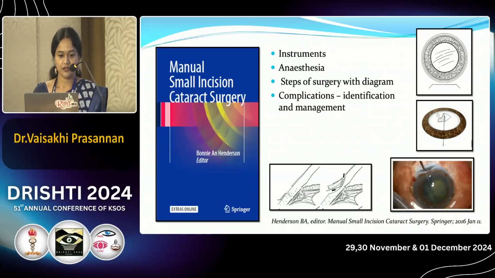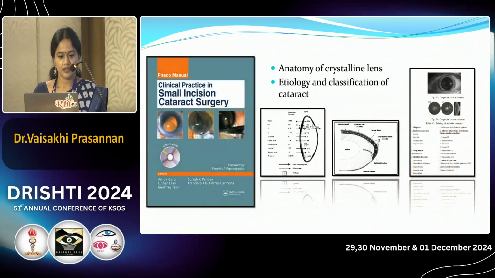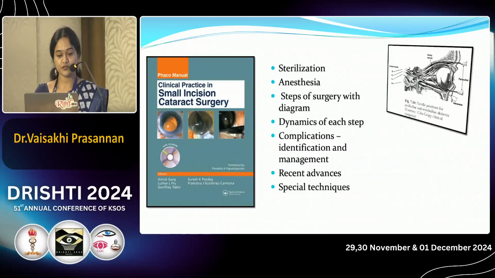cataract surgery. First one is Henderson's manual small incision cataract surgery book, which gives a brief detailed description about the instruments, the surgical anesthesia, steps of surgery with diagrams, complications, their identification and management. This SICS book by Ashok Garg et al. is an elaborate book which starts with anatomy of crystalline lens, etiology and classification of cataract, followed by principles of sterilization, anesthesia, steps of surgery. It also explains the dynamics of each step, and it finally mentions the recent advances and special techniques.